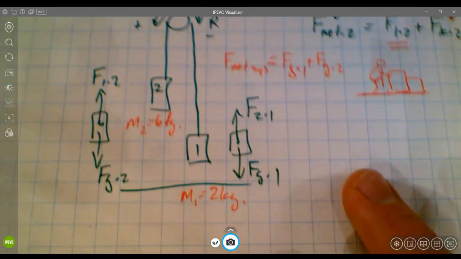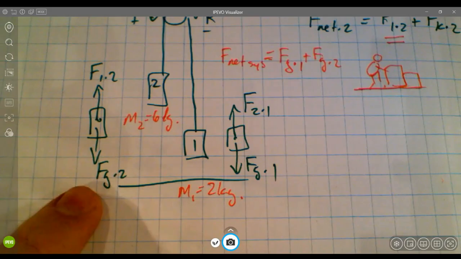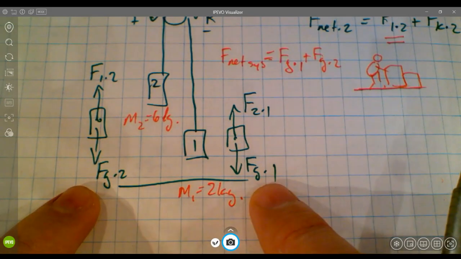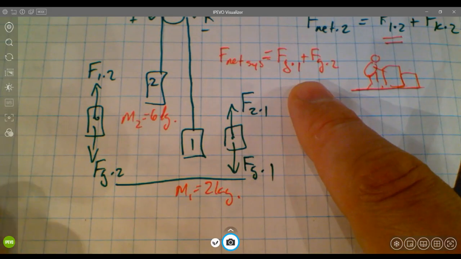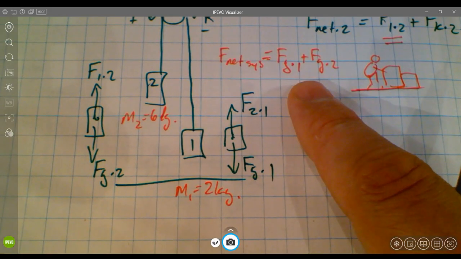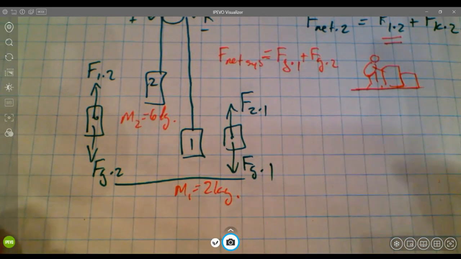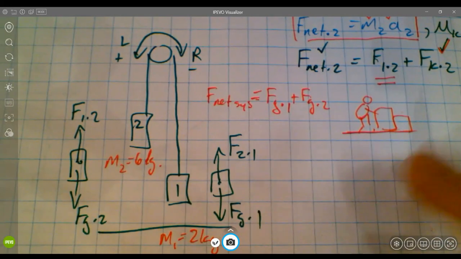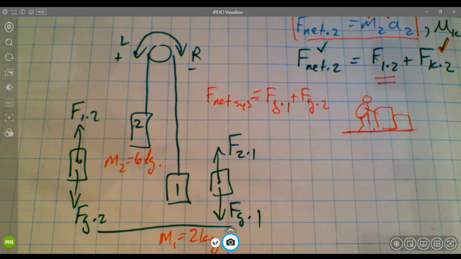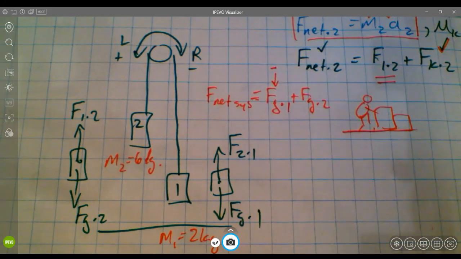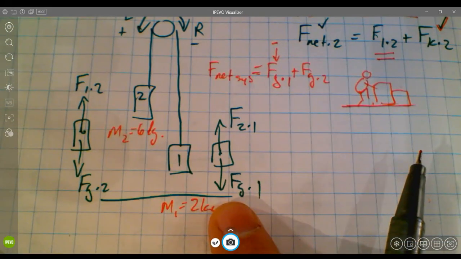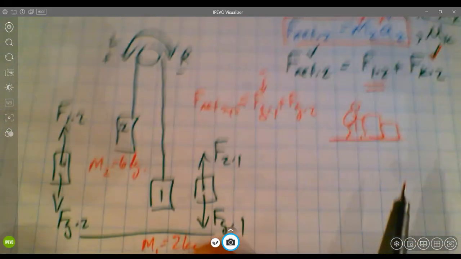Then as we set up our free body diagrams, we've got our Fg2, we've got our Fg1, we've got tension forces. I could figure out what the net force on the system is by calculating Fg1 plus Fg2, recognizing that the way I've set up this reference frame, Fg1 would actually be a negative value because force due to gravity 1 is to the right, and we define right as negative.